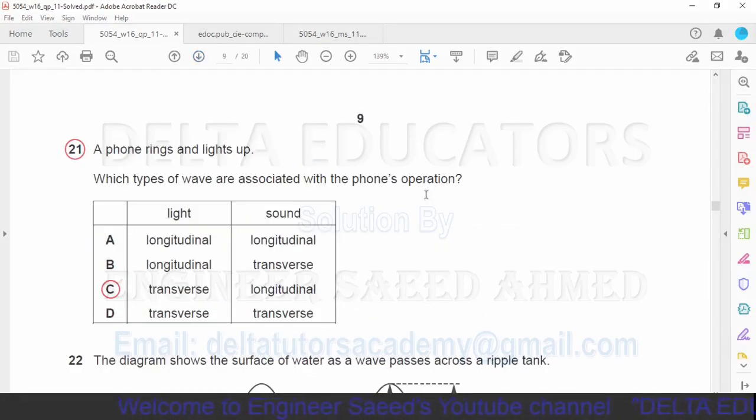Question number 21. A phone rings and lights up. Which types of wave are associated with the phone's operation? Here phone rings means sound wave, and sound waves are longitudinal waves. Lights up, lights are electromagnetic waves, and electromagnetic waves are transverse waves. Light waves are transverse waves, sound waves are longitudinal waves, and it is given in option C. So option C is correct.